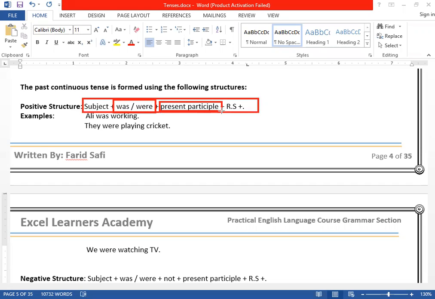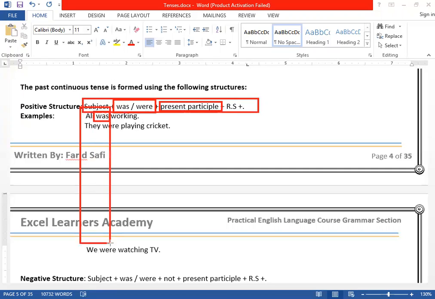Clear? Here are some examples. Ali was working. In this case, we have used was. From where can we understand it's in the past? From was. The past form of the be verb is was. Present is is. If we use is, it means it's present continuous. Later on we will study it. Clear? For example, they were playing cricket. We were watching TV.